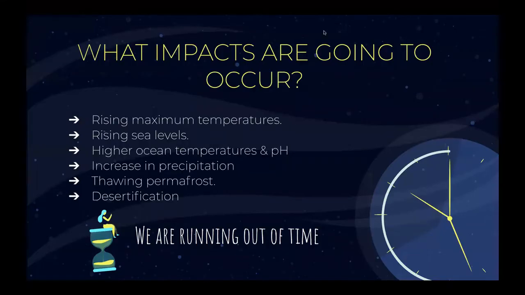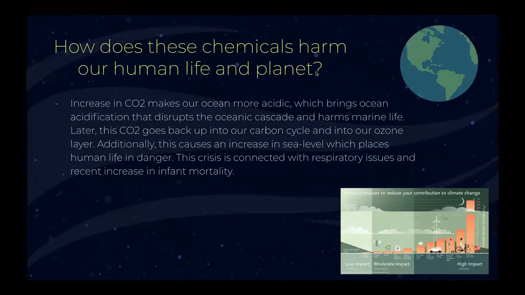After learning the nature of these gases and where they're emitted from both naturally and artificially, we can move on to discuss what occurs to planet Earth when a high abundance of these gases are emitted into our atmosphere. We are expecting to see numerous unfortunate events if the climate crisis progresses rapidly, such as rising maximum temperatures, rising sea levels, higher ocean temperatures, and even an increase in rain. We are running out of time. Therefore, it's important to see how these chemicals harm our human life and planet.